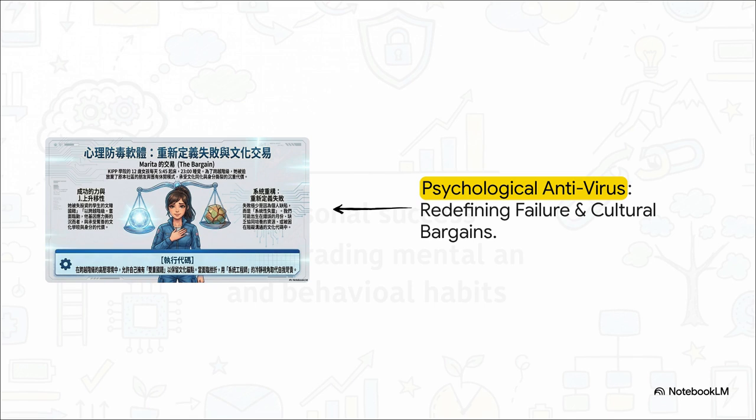To survive this kind of transition without crashing your system, you have to develop dual citizenship. You use your new, optimized code in the professional world, sure, but you actively preserve those cultural anchor points at home. That way, you don't lose your identity or get crushed by the pressure.